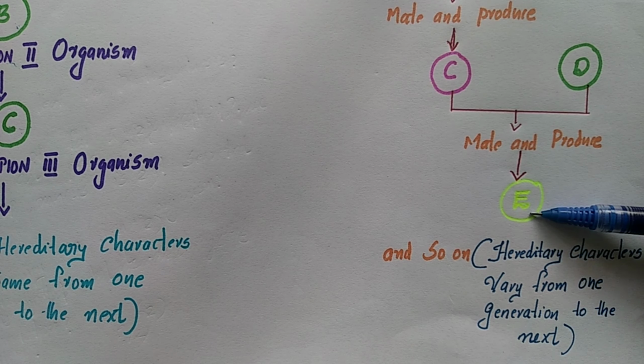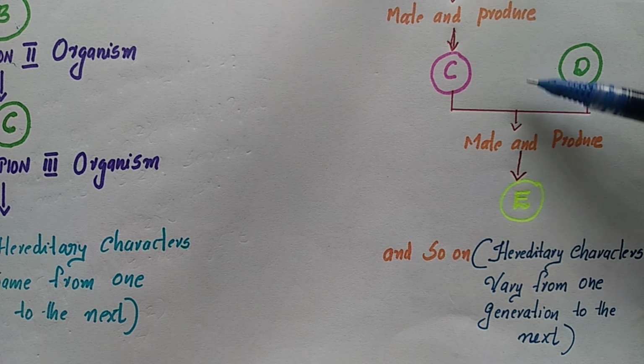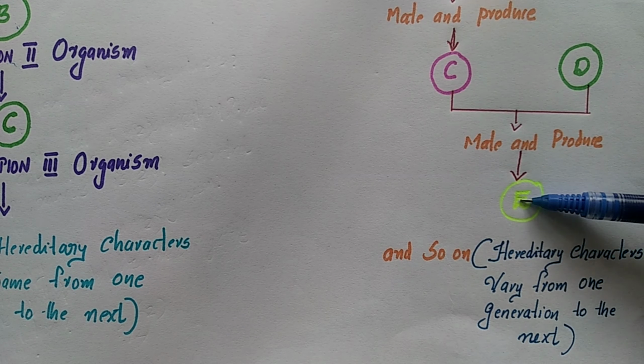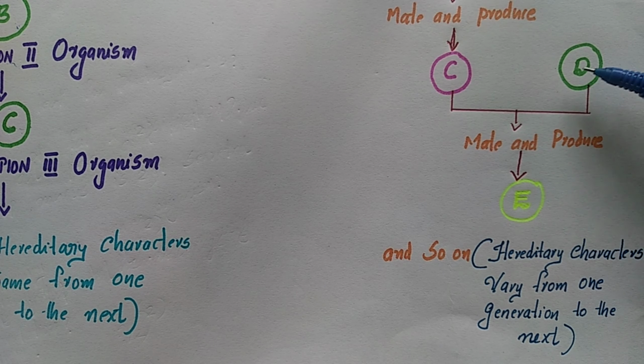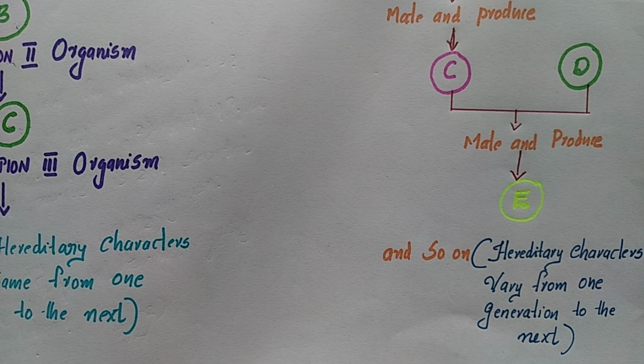Because of this, we get a mixed character of all the parents, that is, its parents as well as their parents. So here we can mention the conclusion: hereditary characters vary from one generation to the next in the case of sexual reproduction, whereas in asexual reproduction the hereditary characters remain the same from one generation to the next generation. This is the conclusion point for the asexual and sexual modes of reproduction.